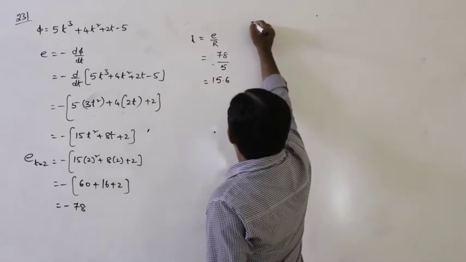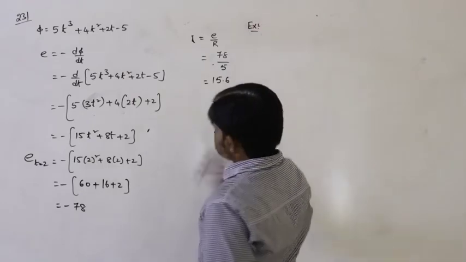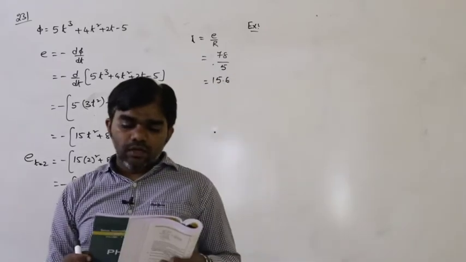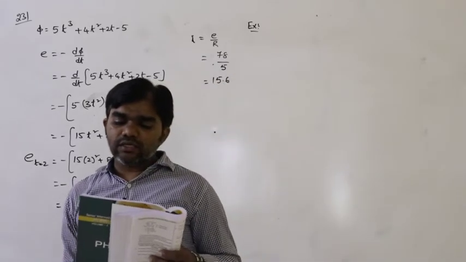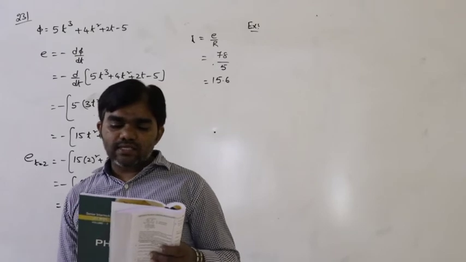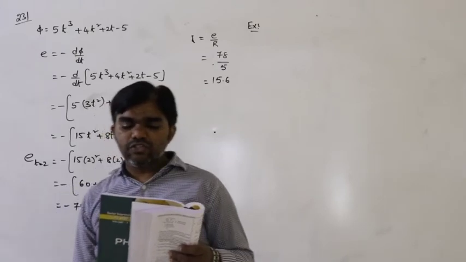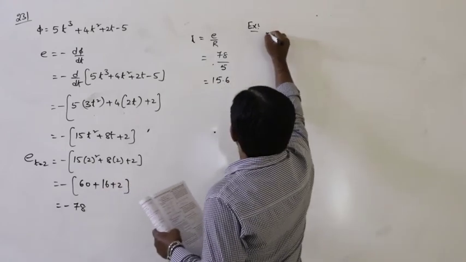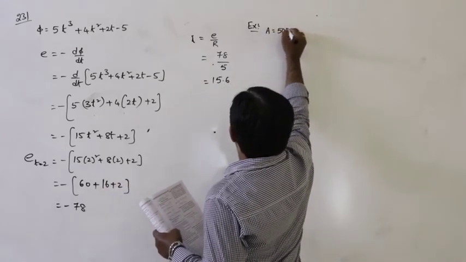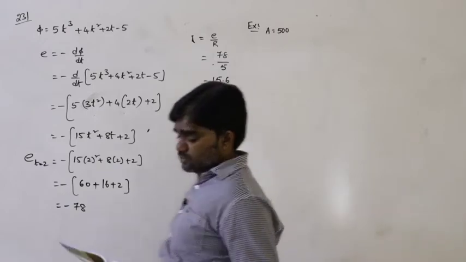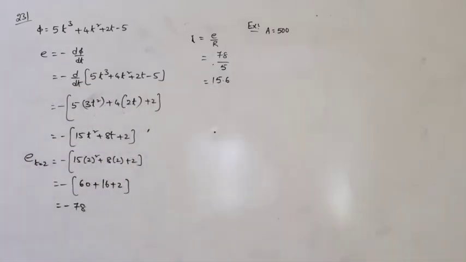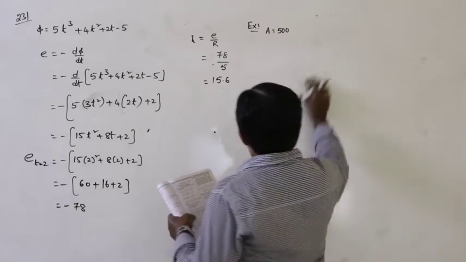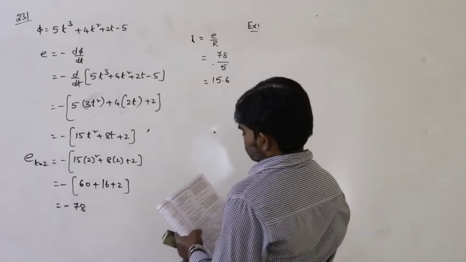Next example. A circular coil of 500 turns of wire has an enclosed area of 0.1 meter square per turn.